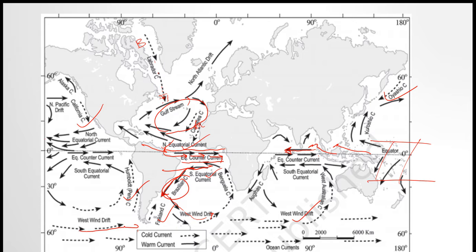This is what happened, and it mixes with the cold ocean, that is West Wind. It mixes and moves near Africa and gets its name Benguela. Benguela. See, remember all these cold currents.